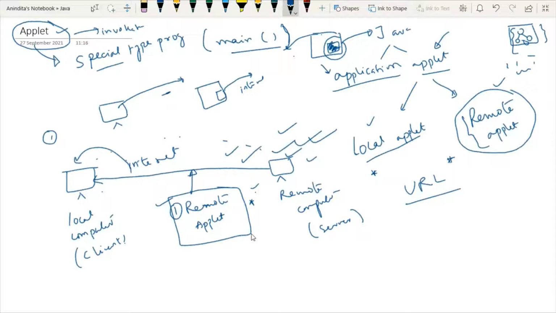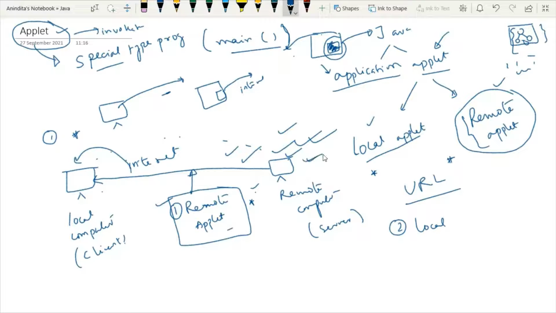Now the question is, okay, we understood this is the concept of remote applet. So ma'am, what are you going to do? You are going to display remote applet for us? No, because before learning remote applet, you have to learn local applet too. Now the question is, why should we learn local applet? Because I have clearly mentioned that remote applet is not designed by us.